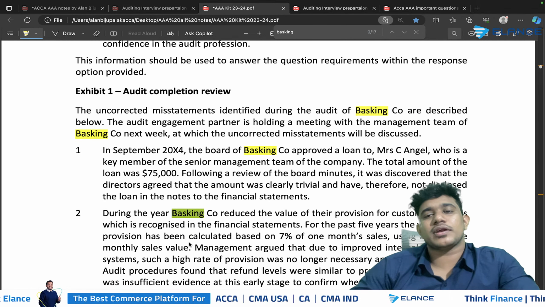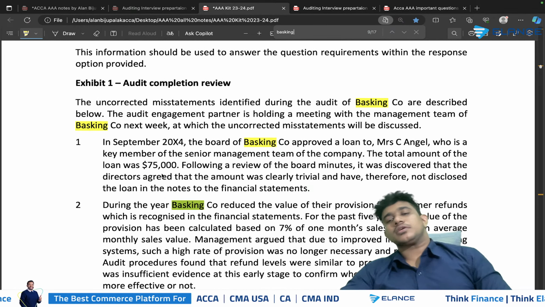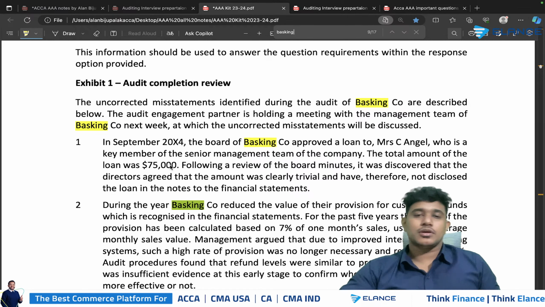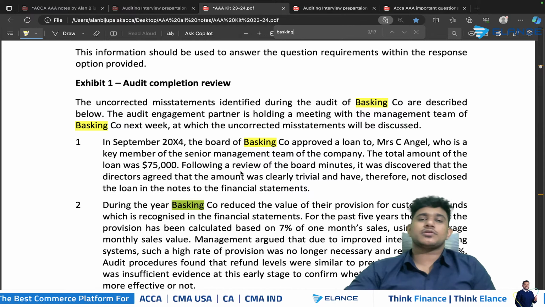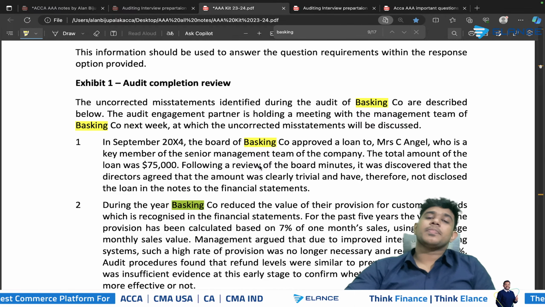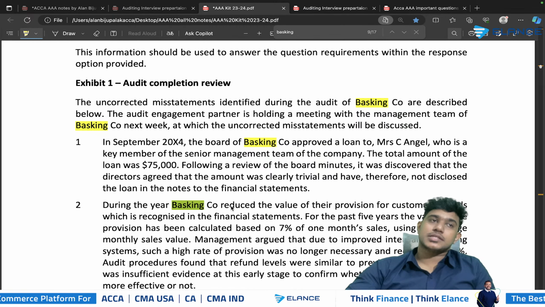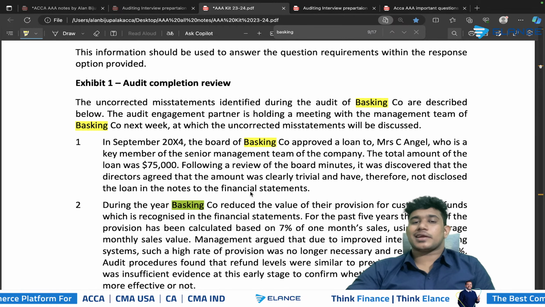So there are two different cases mentioned here. In getting such kind of question, you need to give the first heading called related party. If it's a transaction relating to related parties in this scenario, then you need to write the matters part, discussion with the management part, reporting related answer.